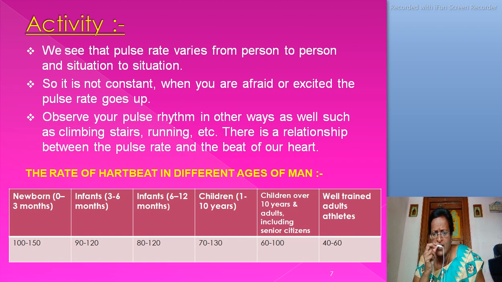In children over 10 years and adults including senior citizens, it is 60 to 100. In well-trained adults and athletes, it is 40 to 60. In this table, we must know one thing: the rate of heartbeat is very high in newborn babies, that is 100 to 150. It is important. Note down, ma.